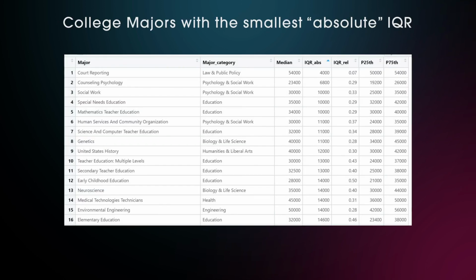The smallest absolute interquartile range is seen at court reporting, where you make a decent $54,000 a year, but the range is virtually non-existing, so everyone makes almost the same. And in social work or counseling psychology, the absolute interquartile range is very slim, so you will end up earning very close to the median with very little spread.